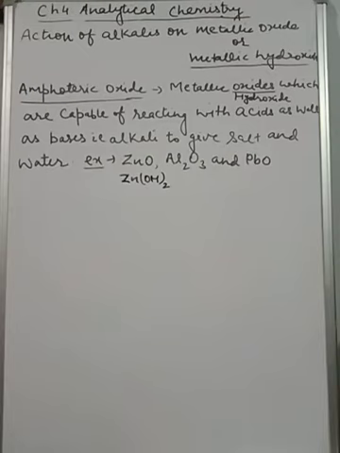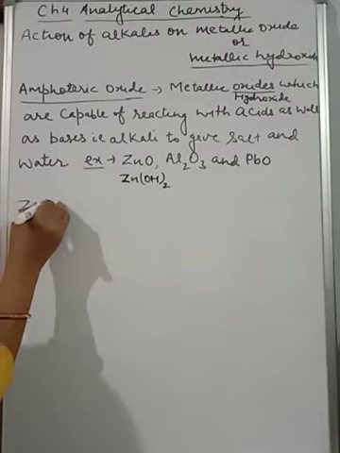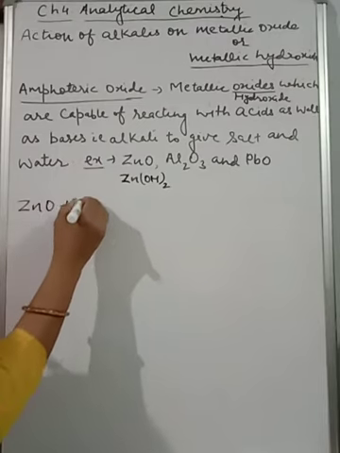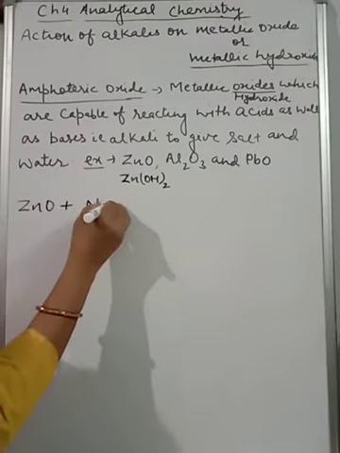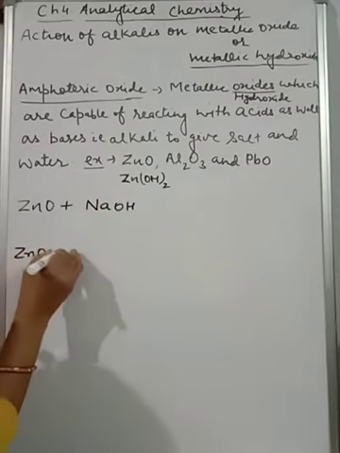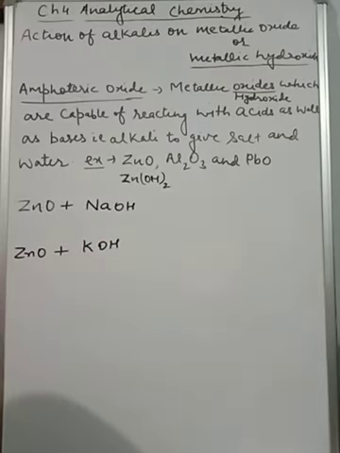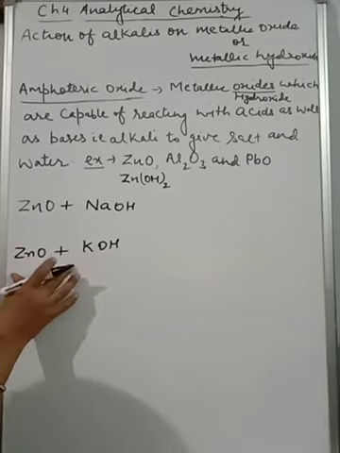So we are going to discuss one by one. First we are going to take the example of zinc oxide. So zinc oxide plus NaOH, or zinc oxide plus KOH. We can obtain it, children, as well as we can also take the hydroxide.